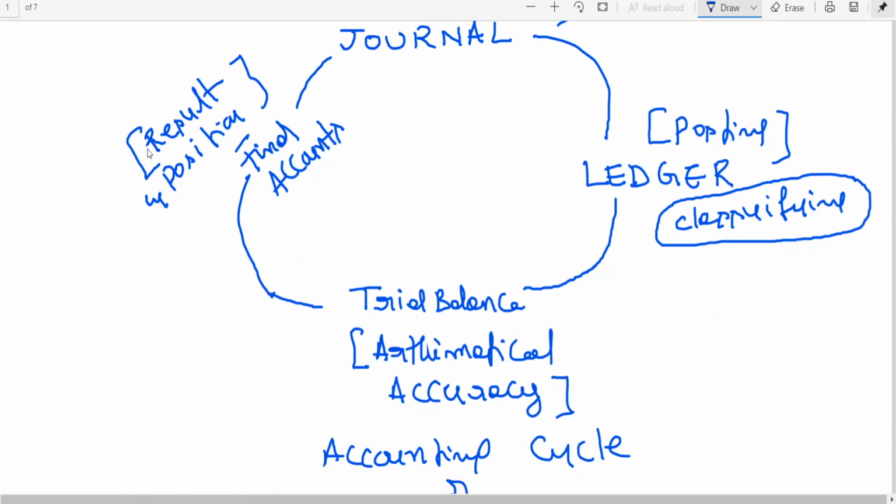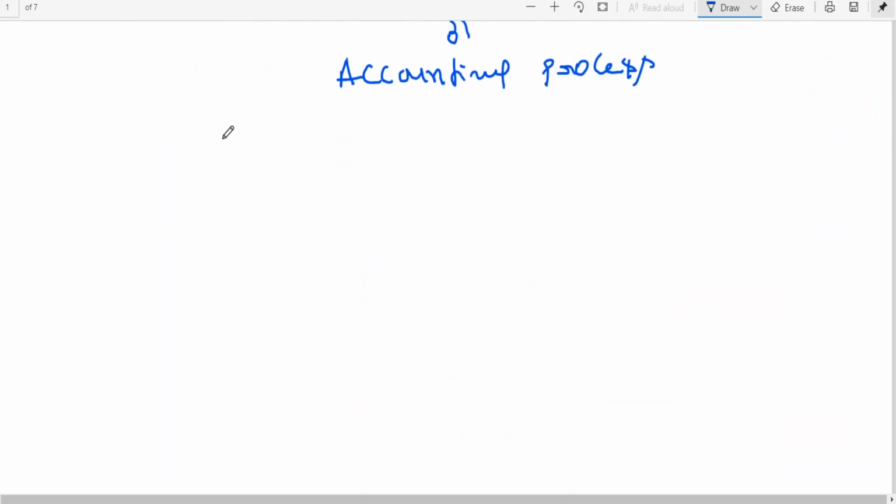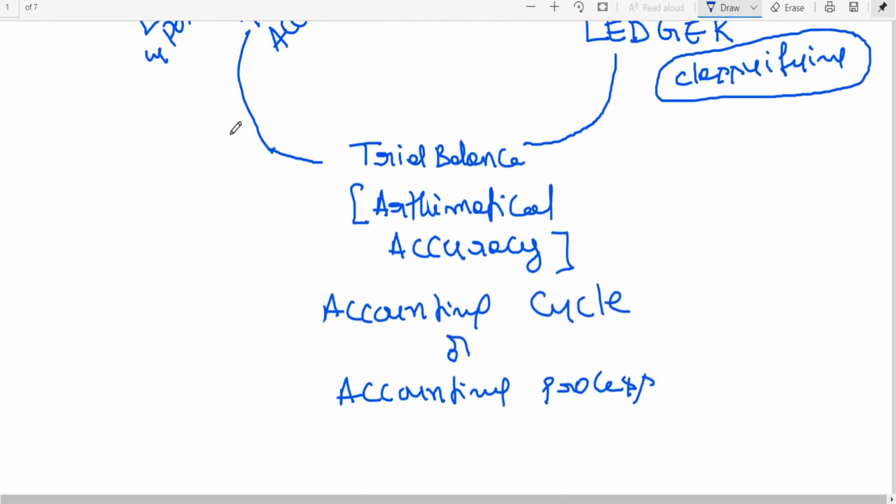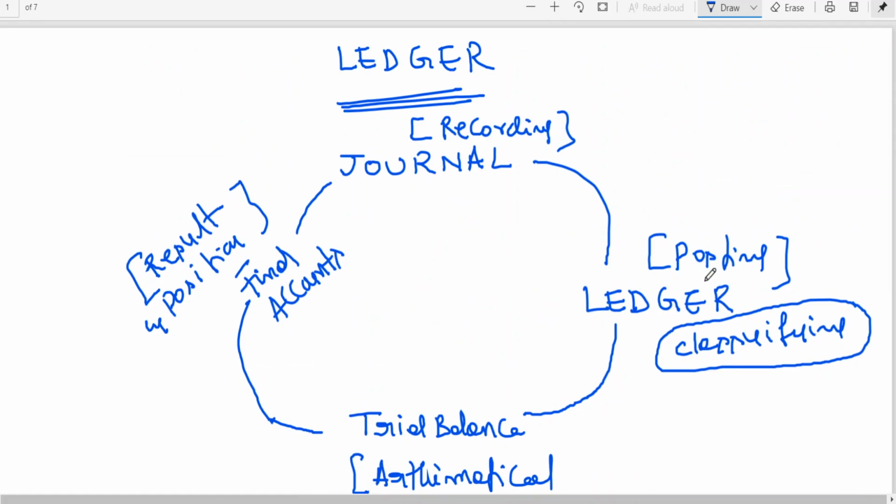Result means profit. We have two types: gross profit, gross loss, which is gross result. Net result can be net profit or net loss. These things we will be learning in final accounts. Simple words, result is nothing but your performance, whether you are getting profit or loss. And then position is about what the business owes and what the business owns. It is about your balance sheet, assets and liabilities. Is this clear? I think after this, as I told you, this will give you clarity. So we are learning ledger today.